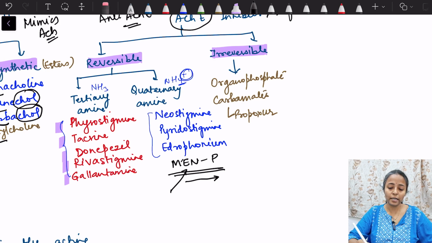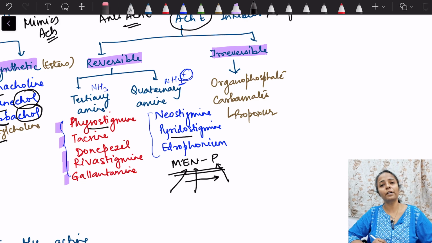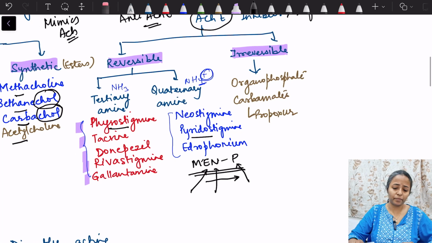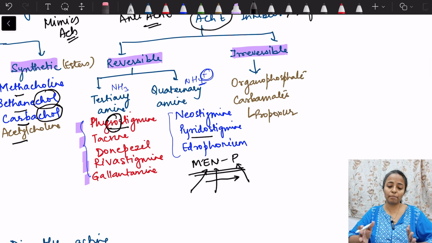Edrophonium is the shortest acting, neostigmine a little longer acting, and pyridostigmine is the longest acting. Now confusion may arise between pyridostigmine and physostigmine, because physostigmine is a tertiary amine while pyridostigmine is a quaternary amine. So simply, remember physostigmine, physo is slippery, which means it can cross the lipid barrier.